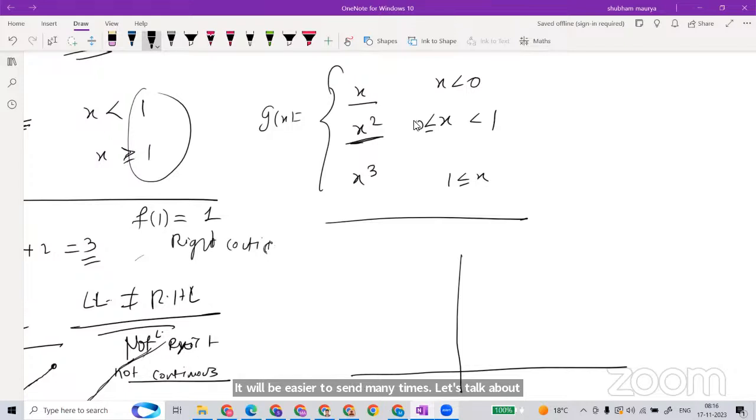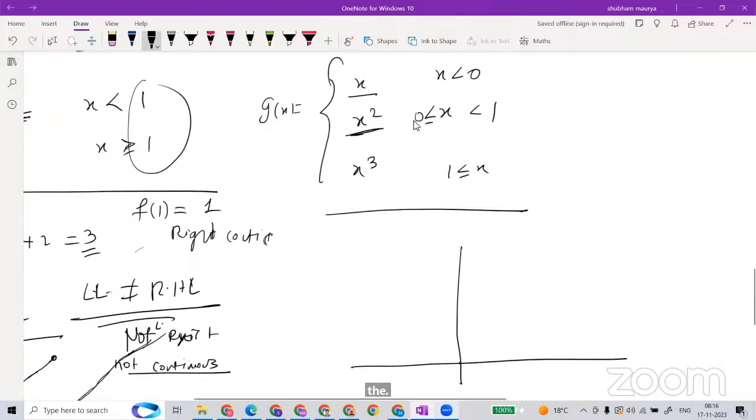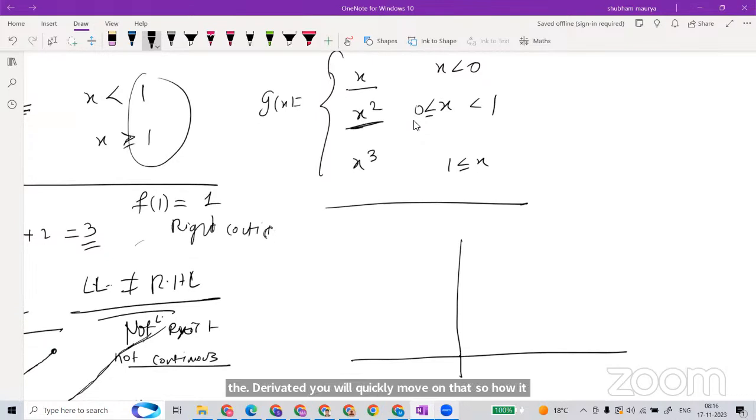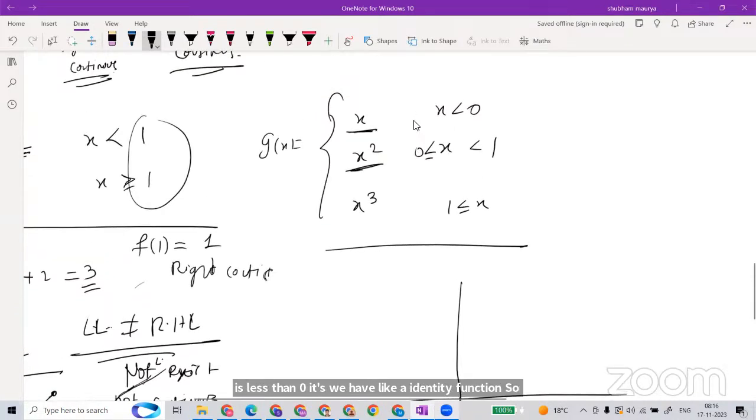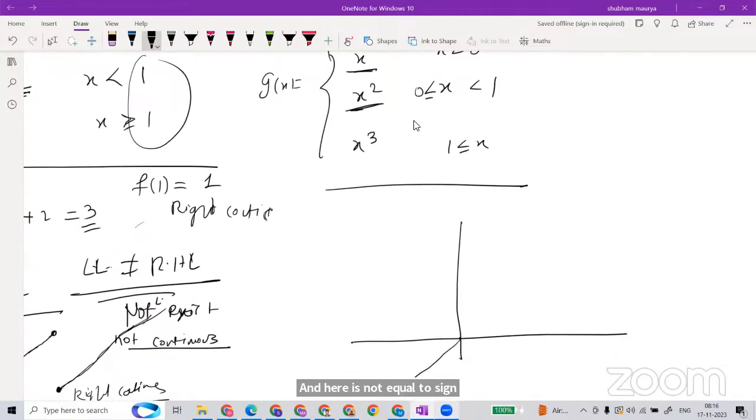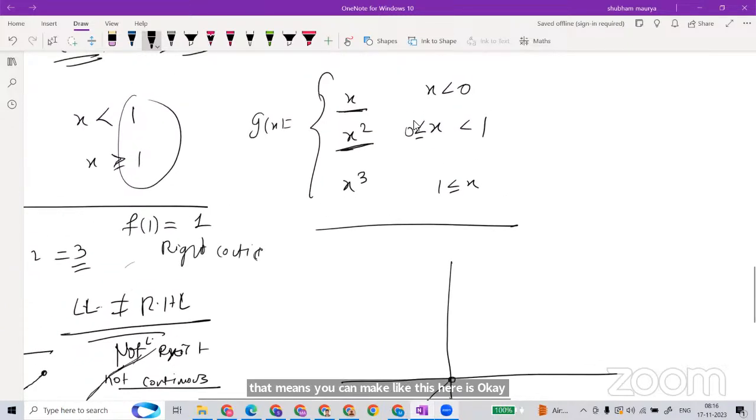So when x is less than 0, we have like an identity function. That means like this, and here is not an equal to sign, it is strictly less than. That means you can make it like this. Here is a circle, and this part is going to be like this. Now between 0 to 1 we have like a parabola. So here is 1. So we have like a parabola.